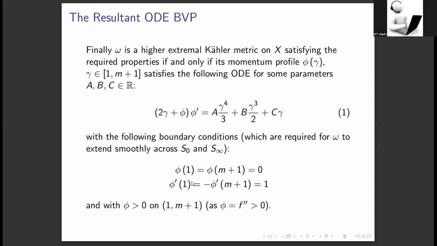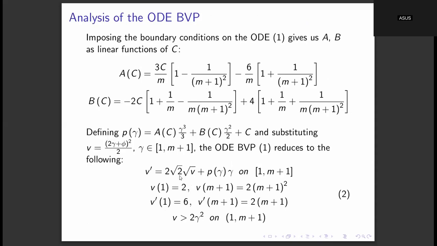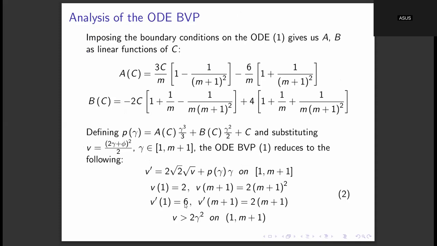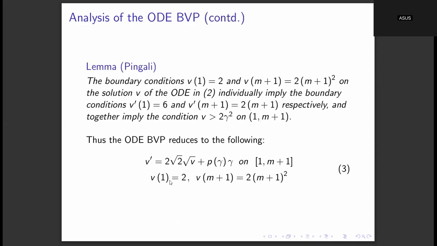So then we cannot apply the solution existence theorem here because we have two initial conditions. After doing this change of variables, that is precisely where this lemma comes in, which says that v of 1 equal to 2 will automatically imply v prime of 1 is equal to 6, and v of m plus 1 is equal to 2 times m plus 1 the whole square. So that's why those conditions on v prime can be dropped, and we are left only with the conditions on v.